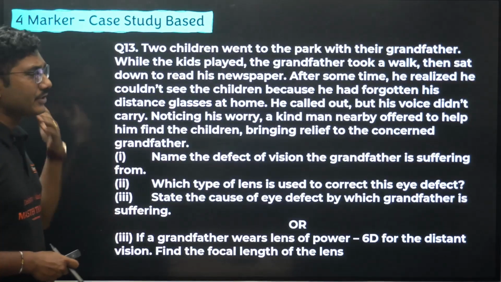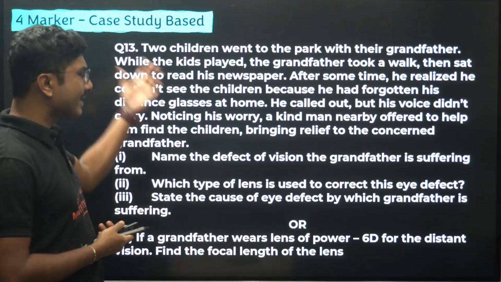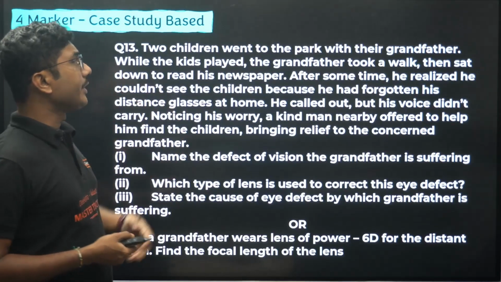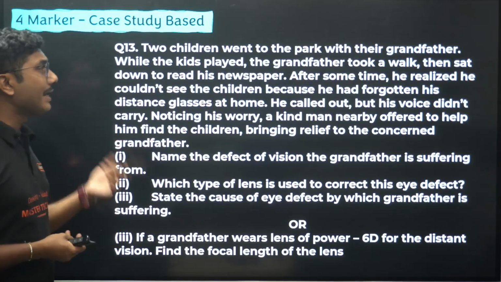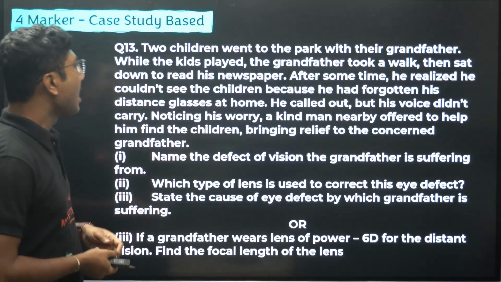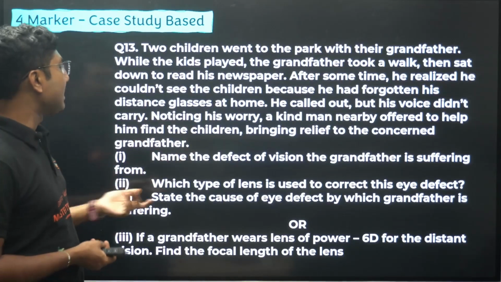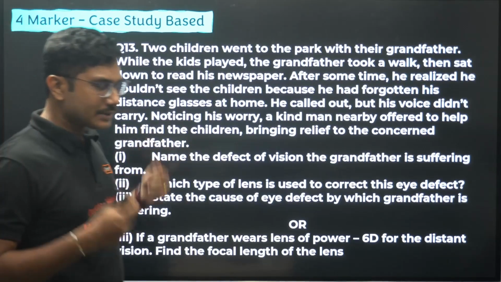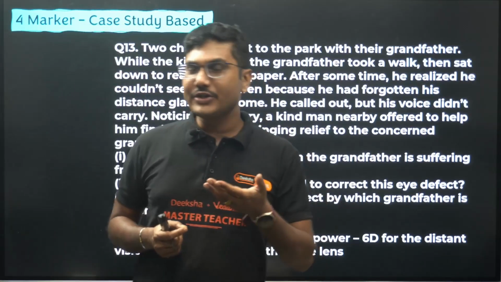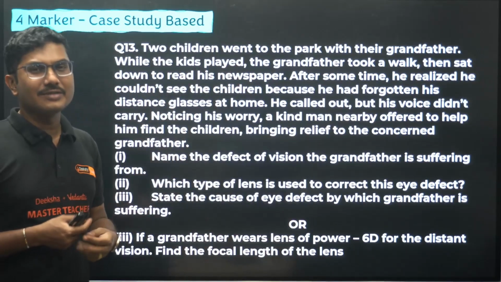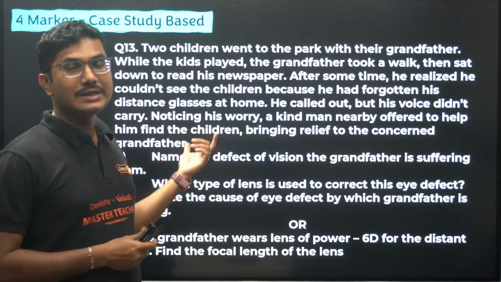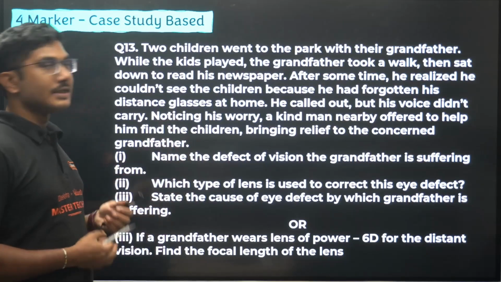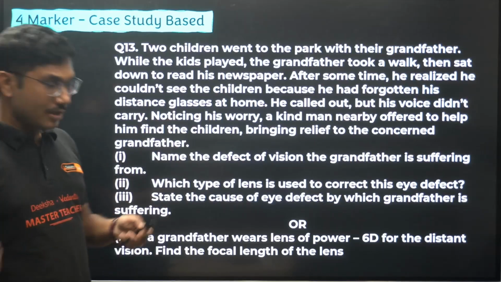Case study based questions are also very common from this chapter. There is one example of a case study based question. I will give you some topics as well from this chapter. Two children went to the park with their grandfather. While the kids played, the grandfather took a walk, then sat down and read his newspaper. After some time he realized he could not see the children because he had forgotten his distant glasses. So a person who has a near vision defect requires both near vision and distance vision glasses, and then you have to identify which of the following statements is correct. This is a case study based question.